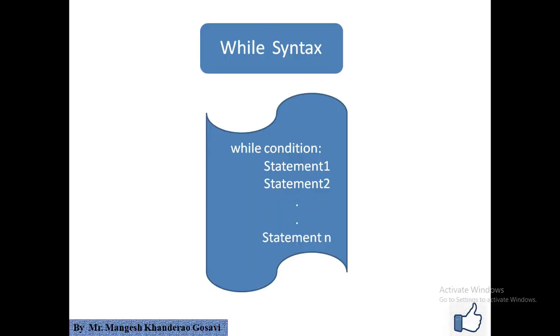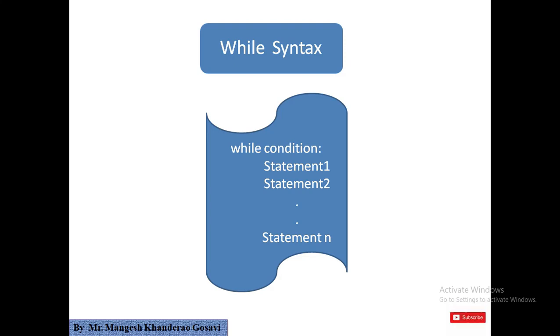Hello everybody. In this video, we will discuss the next control statement, that is the while control statement in Python. While is one of the iterative control statements in Python. So what exactly is an iterative control statement?